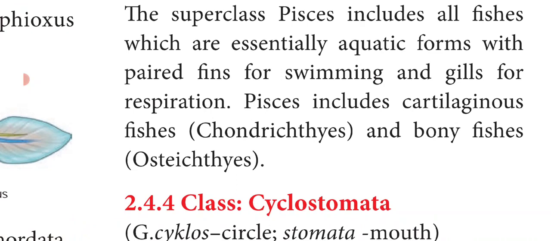And Osteichthyes means they are bony fishes. Osteo means bone, ichthyes means fish. Cartilage means they are soft bones. Osteichthyes means they have a hard bone as an endoskeleton.